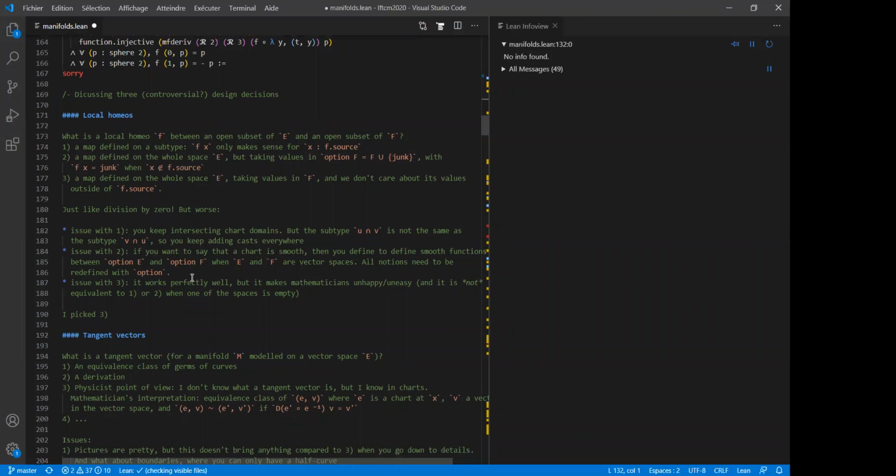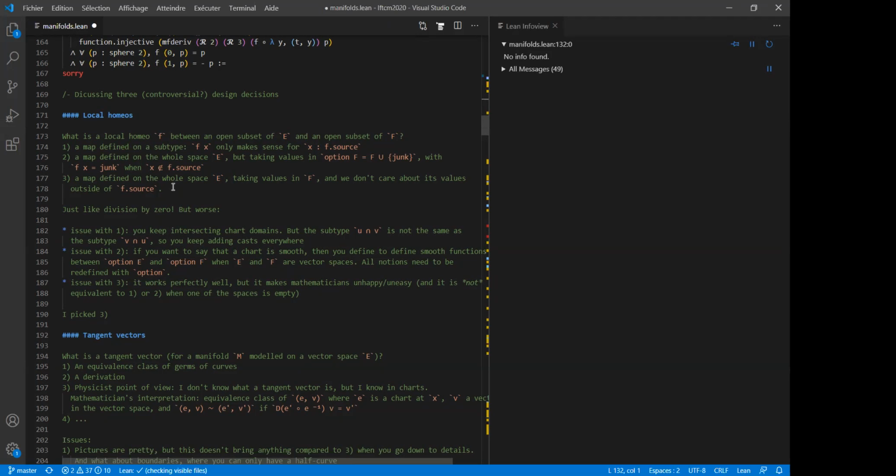That's what they invented monads for, right? Yeah, but with monads, you still need to define stuff. And monads cannot hide it. If you just want to apply a function, option is fine. But if you want to discuss the smoothness of a function, you have to take the values not just at one point, but in a neighborhood, and monads cannot play well with that. Monads are good to compose operations, but not to really prove theorems. Well, that's my opinion. And then what's the issue with three?